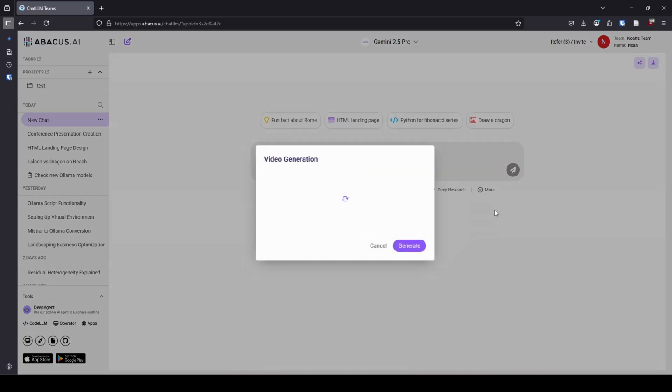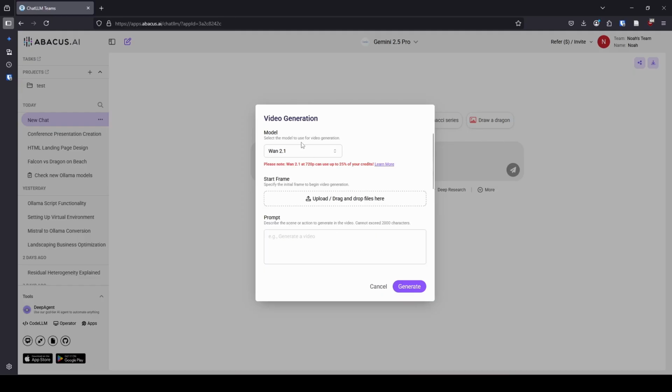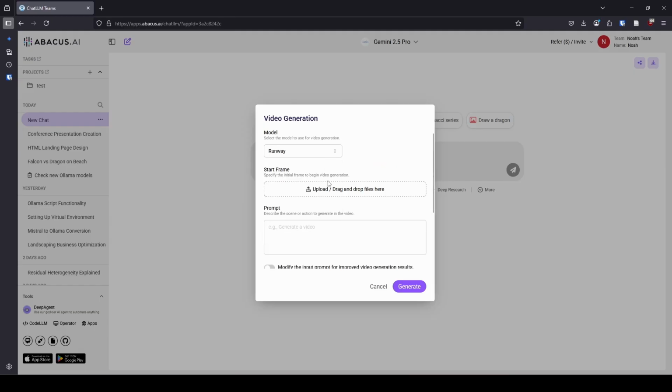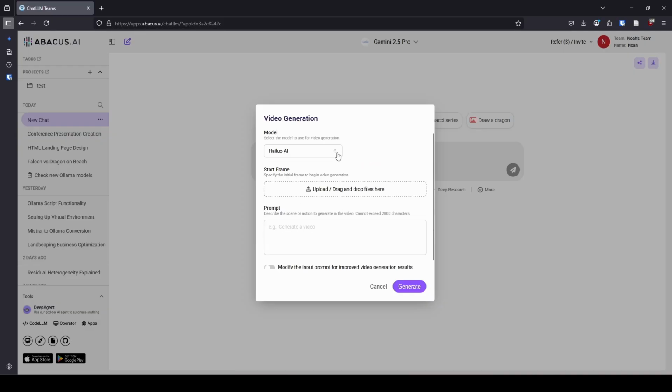Next is video generation. So this is pretty stinking cool because look at all these different models that you have available to you. So let's try using, well, I certainly don't want that. One of the things that I like is it gives you warnings when something is going to use a lot of your credit. So let's not use that. Let's try maybe Runway. I don't have a start frame, so maybe Kling. I guess all of them want you to use a start frame. So anyway, we will go back and we'll try Runway.